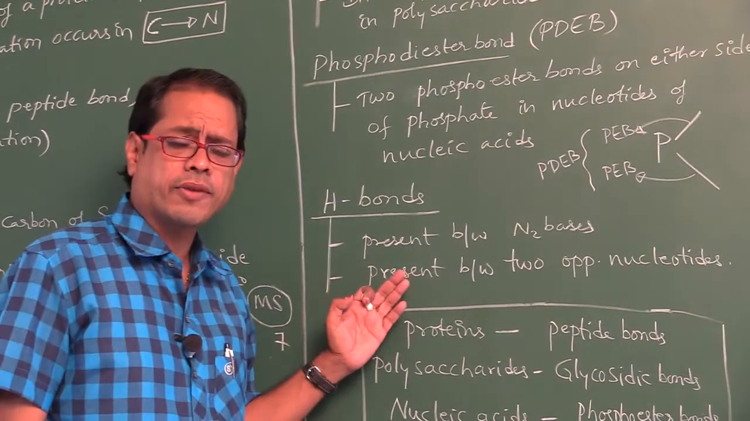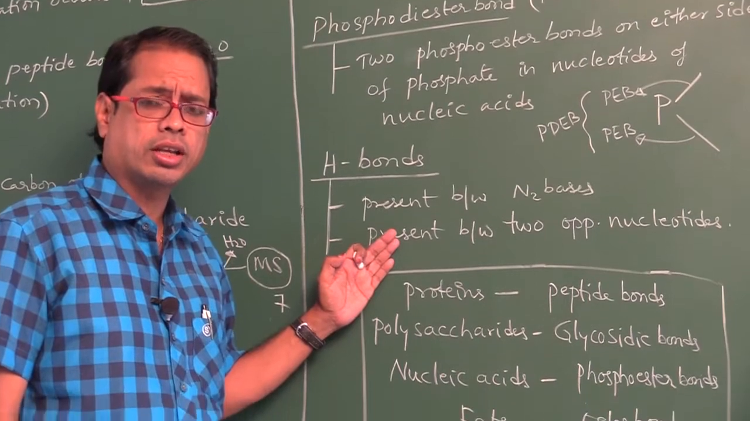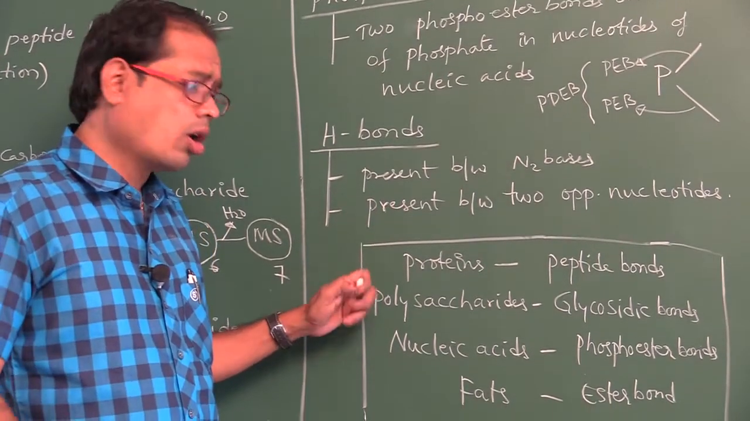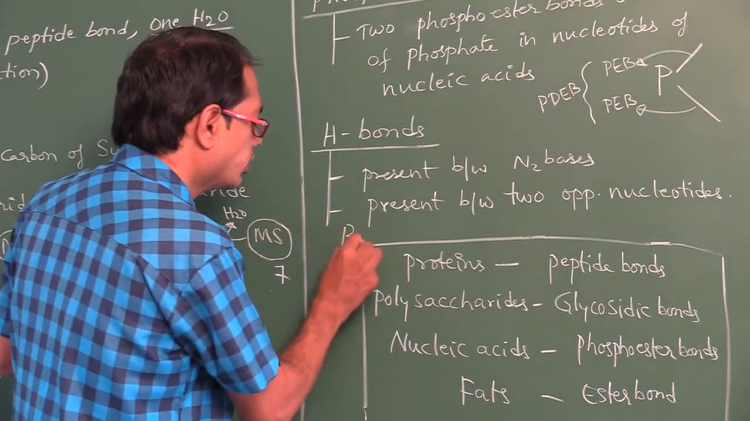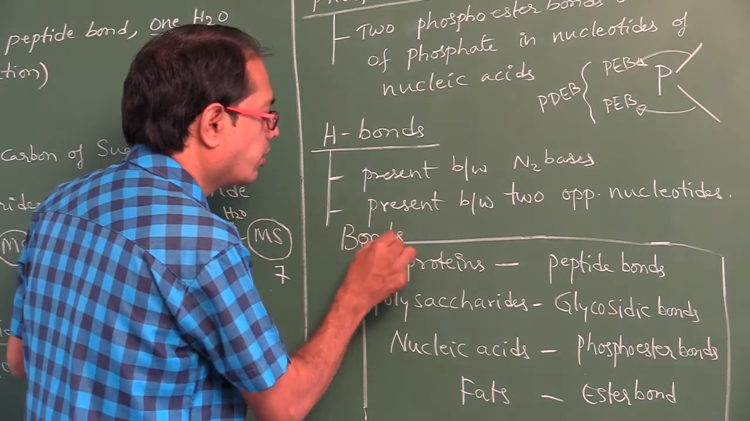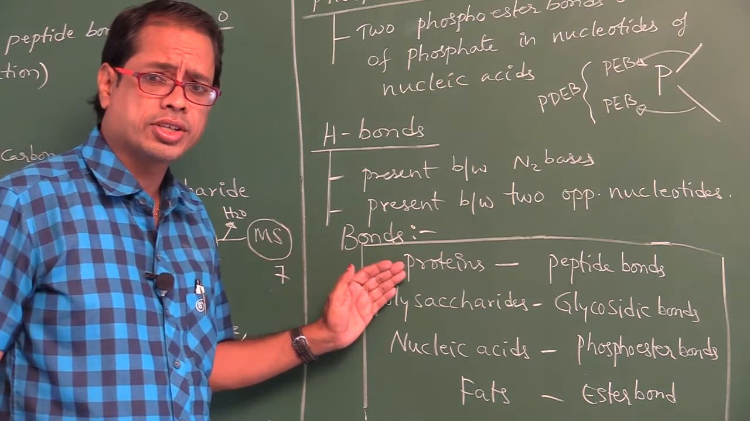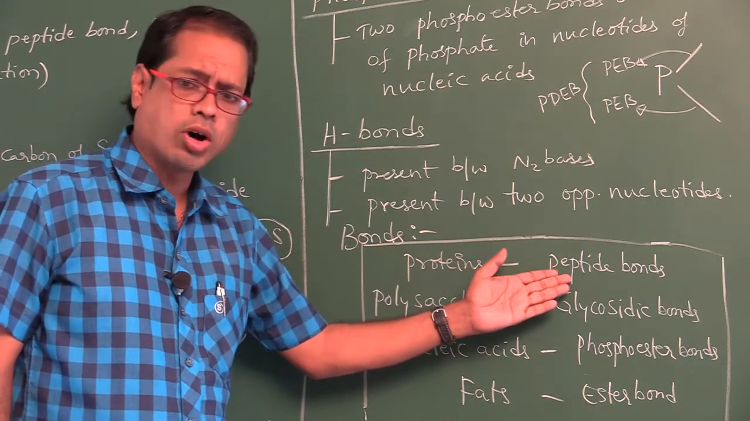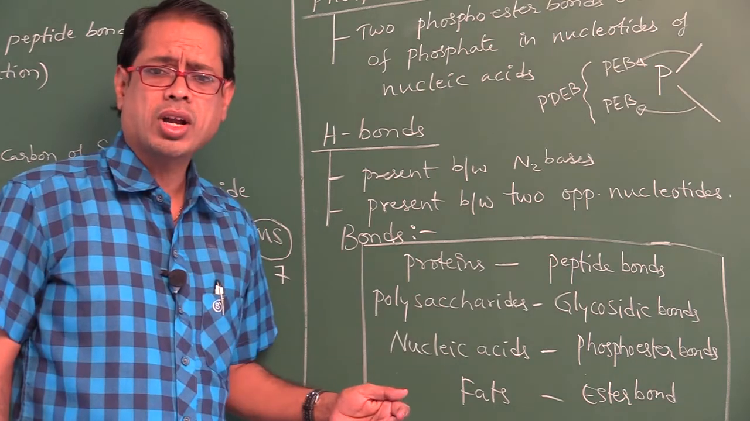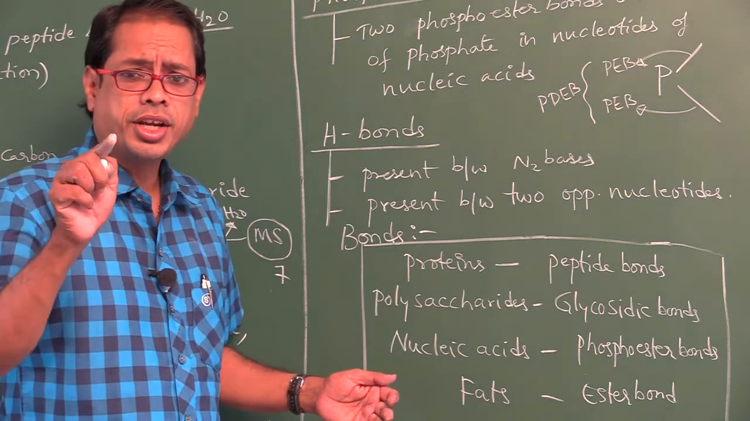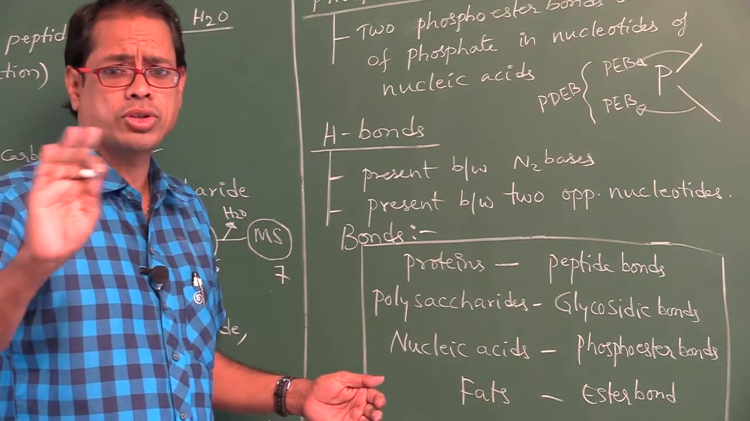Right. What are the different types of bonds found in different substances? These are the different types of bonds. The bonds present in proteins are called peptide bonds. A peptide bond occurs in the direction of C to N. Don't say N to C.